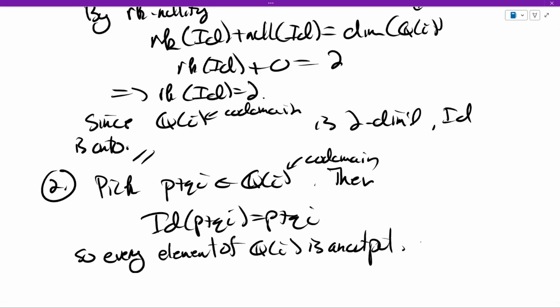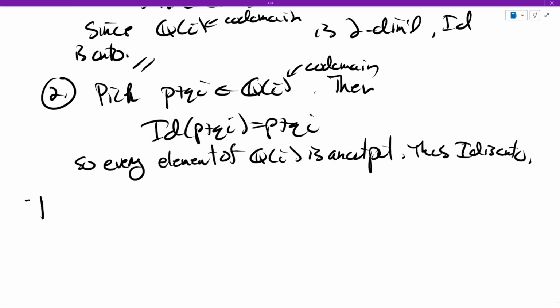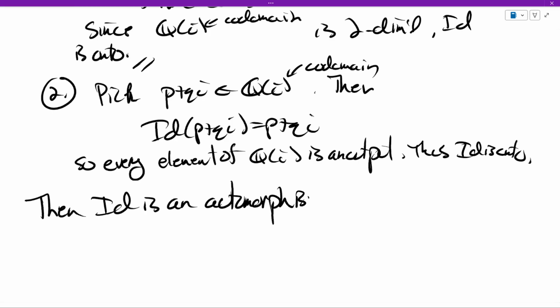The range is everything, so it's onto. Whew. So this tells us the identity is an automorphism. Why? It's a homomorphism, so it's a monomorphism because we're working with fields. It is onto, and the domain and codomain are the same.